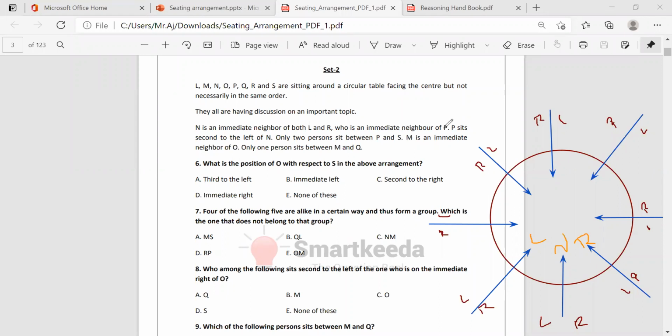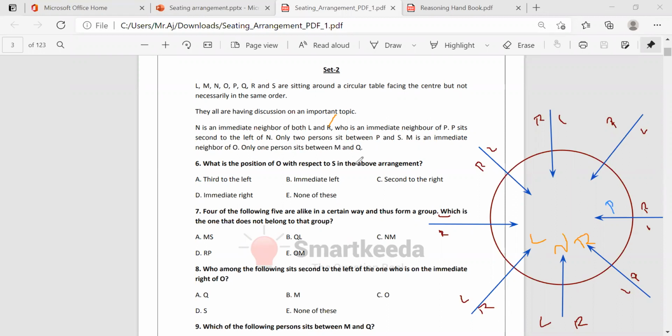They are saying P is a neighbor of R here. So we have to consider R here. Okay, P is a neighbor of R. I'm taking P here.